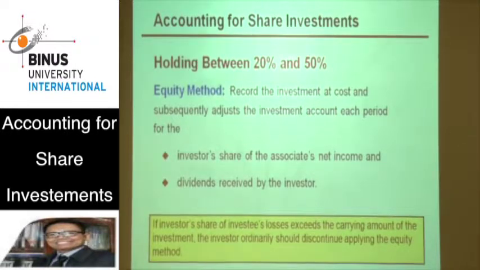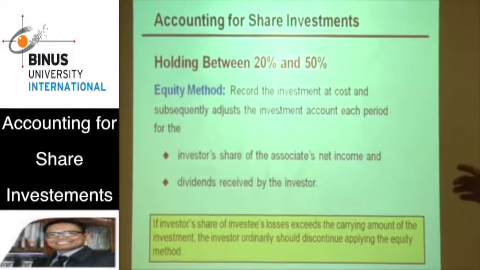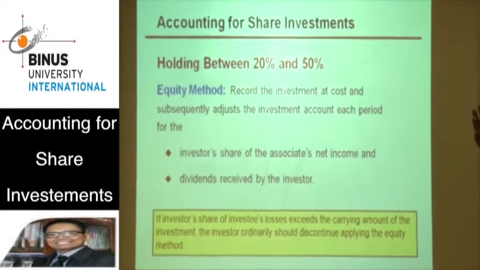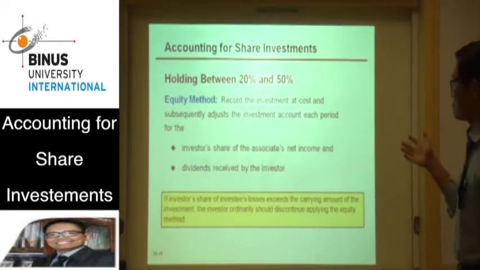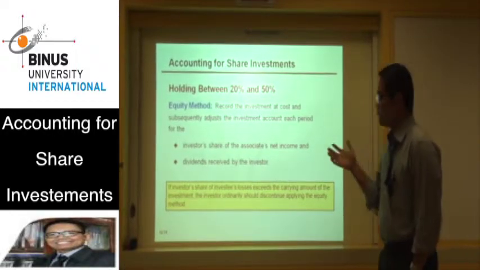30% times 100,000. And also, the company must adjust for dividends received from the investee. For example, the company distributes dividends of 30,000, and we have 30% of the shares.